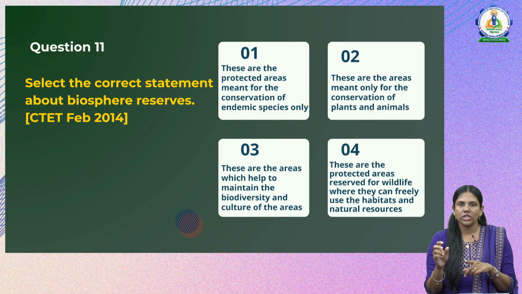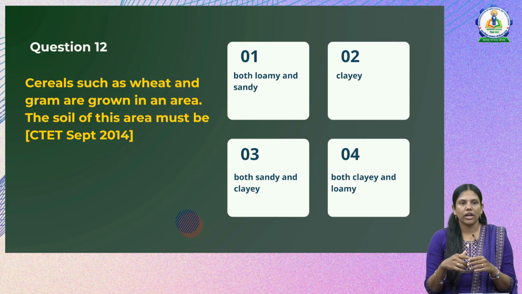The fourth option is limiting it only to the wildlife, but we know biosphere reserves are not only for the wildlife but also for the humans or the people living in that particular region. So hence option 3 is the correct answer. These are the areas which help to maintain the biodiversity and culture of that area. Next we will go to question number 12.